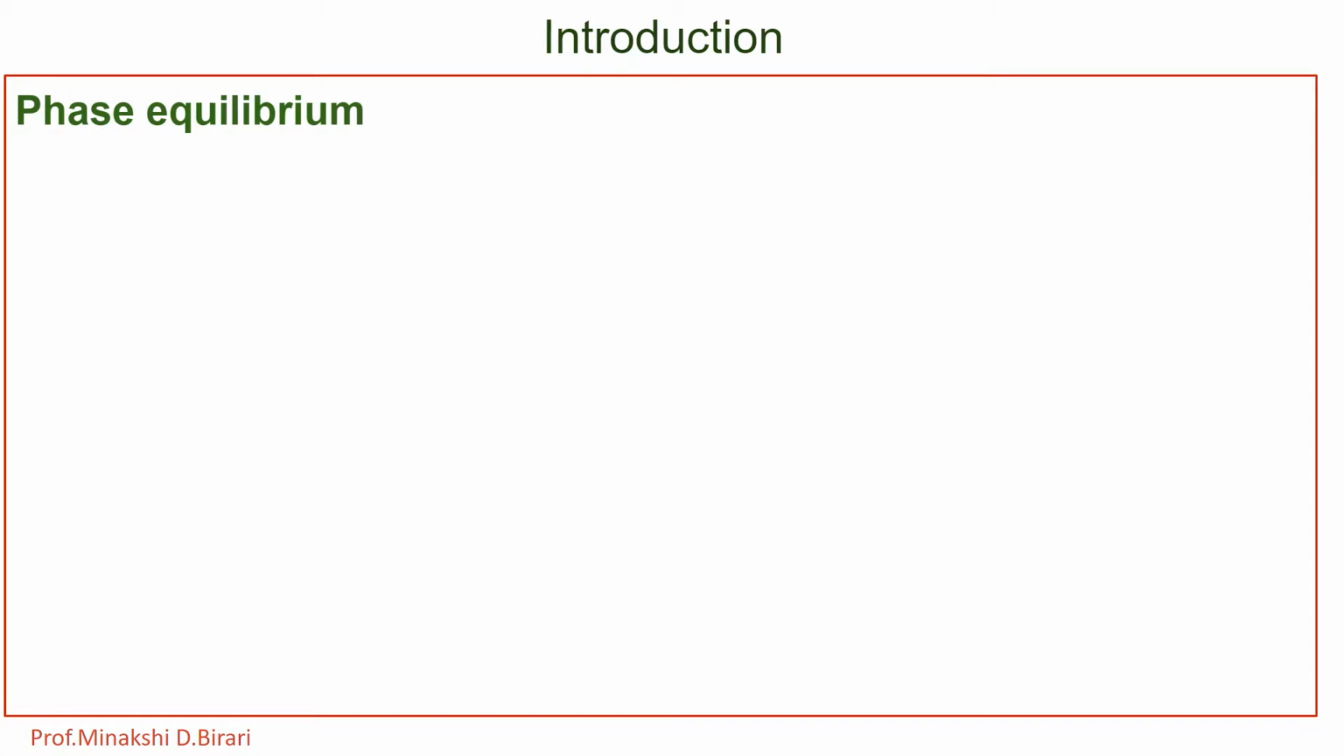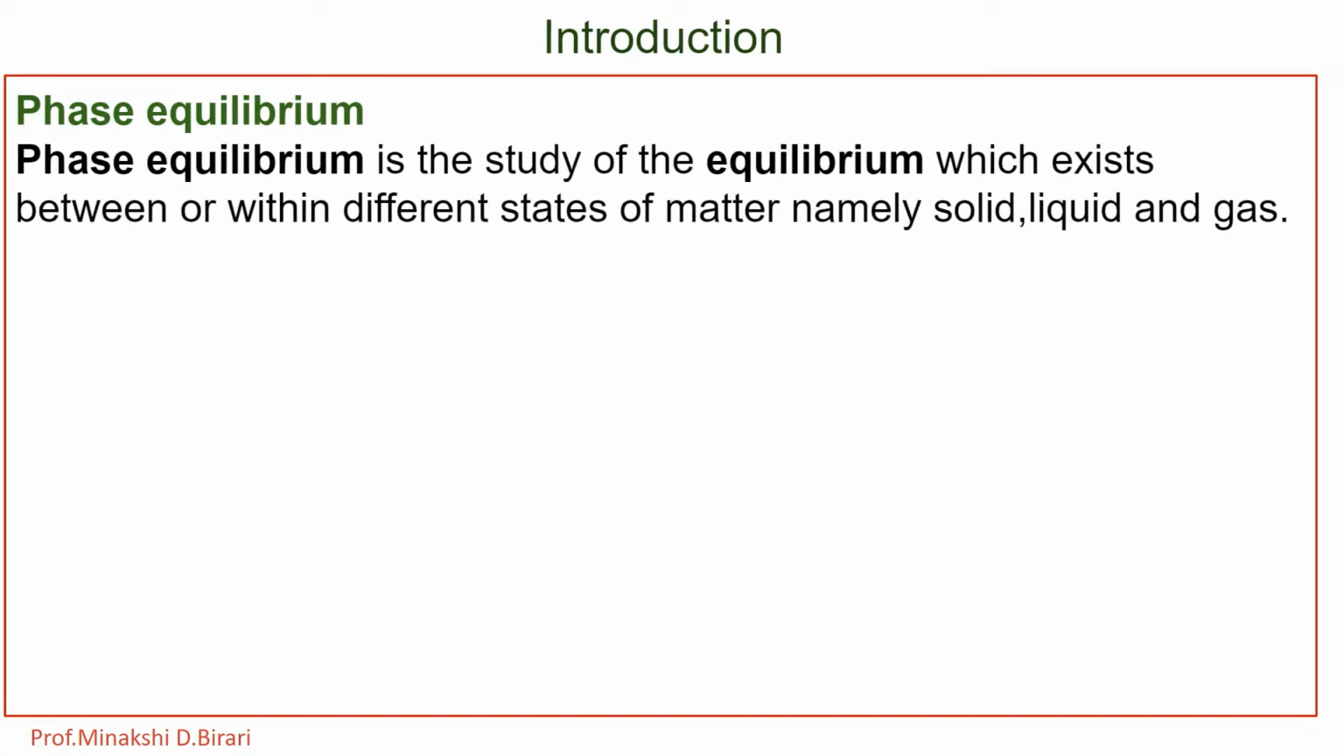First, that is phase equilibrium. What is phase equilibrium? Phase equilibrium is the study of the equilibrium which exists between or within different states of matter, namely solid, liquid and gas. We know that there are three states of matter which are solid, liquid and gas. They are known as phases and all the three states are interconvertible.